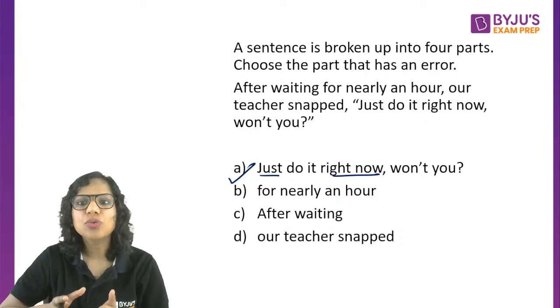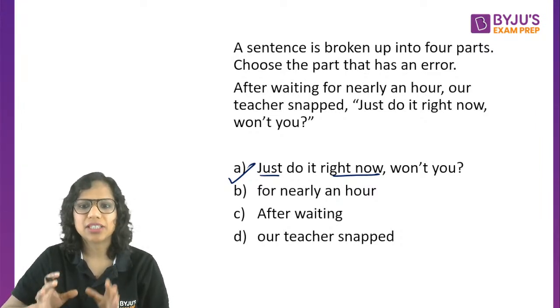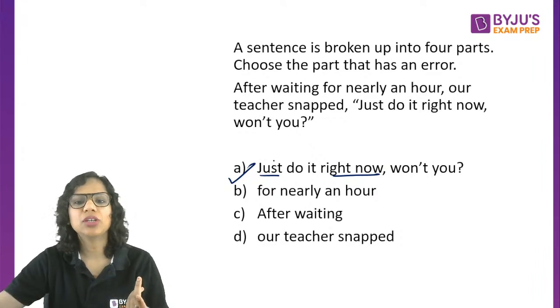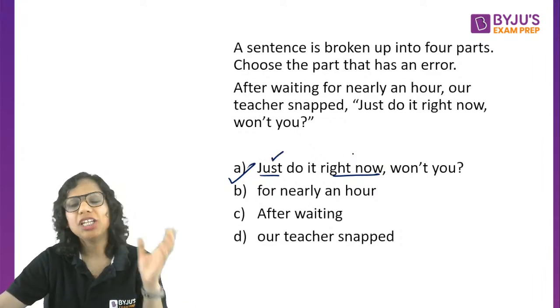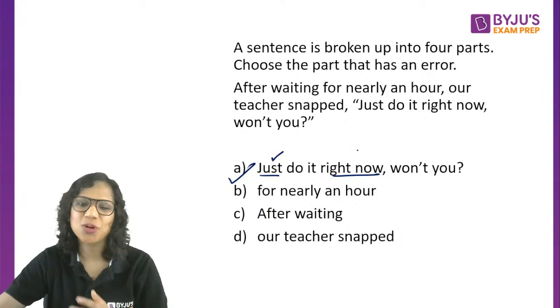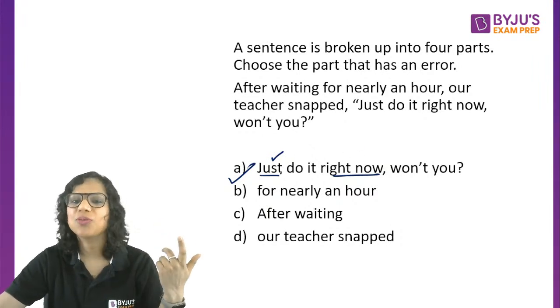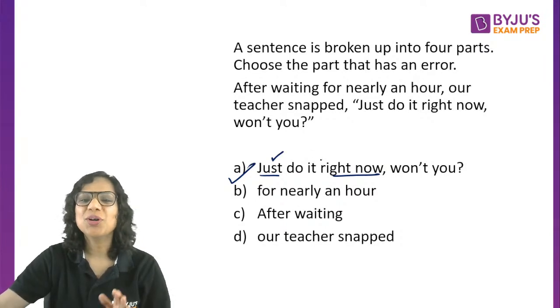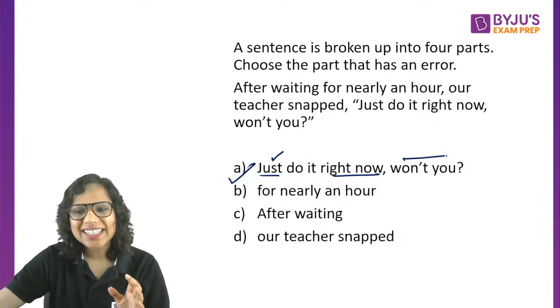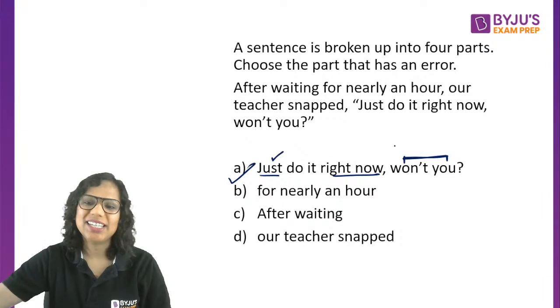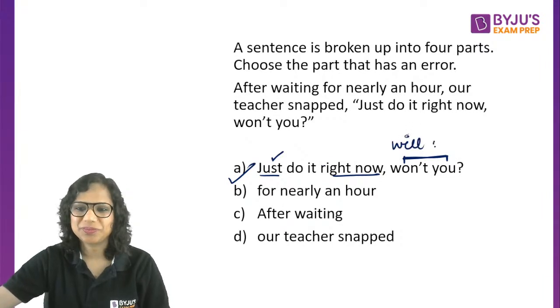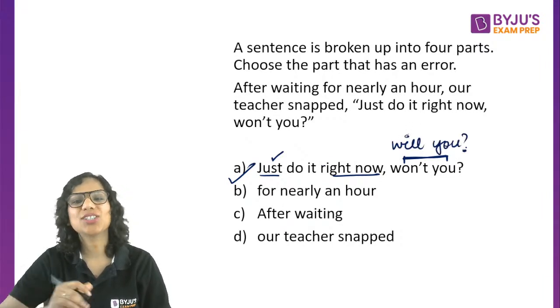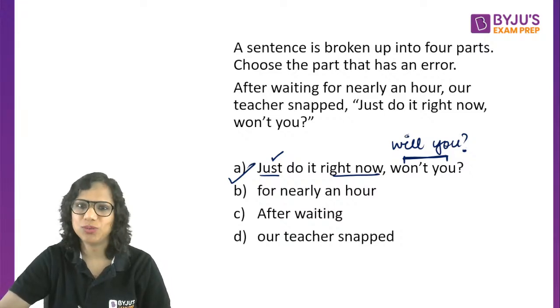Right? Just do it. Or in fact, even if some of you might think, okay, fine, but I need to really press on the fact that I want it to be done right now. So what's the matter? I'll use both. Just do it right now. Okay. So in that case, this is also incorrect. It should be will you. The question tag here should be will you, not won't you.